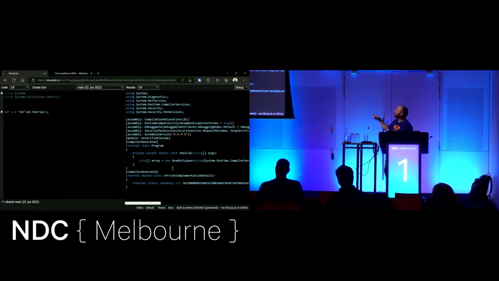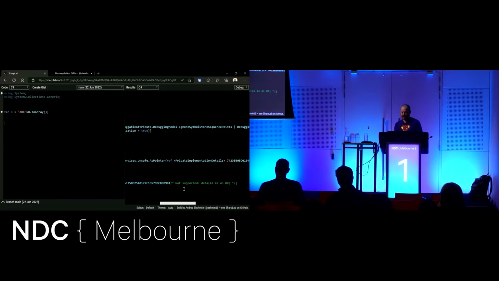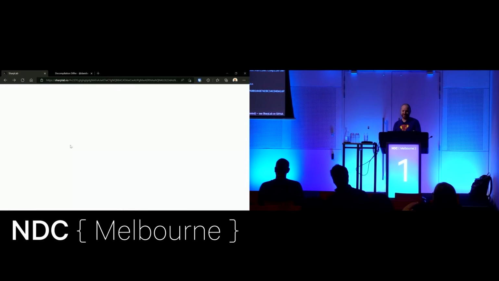So the way your string actually gets encoded directly into the DLL, and this private static read-only int blah, blah, blah, that is then not supported, it is a read-only span over the memory from your actual DLL. So when we say this is for perf, there are no allocations here at all. This is reading an array of memory that is directly coming from your assembly, which is kind of cool, just not in everybody's domain of what their program has to do.